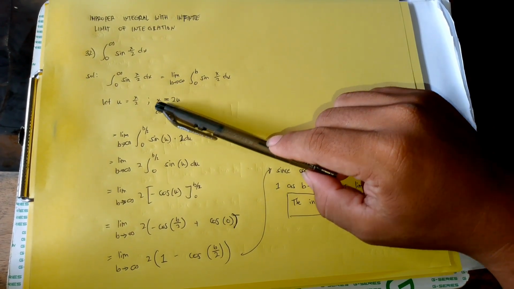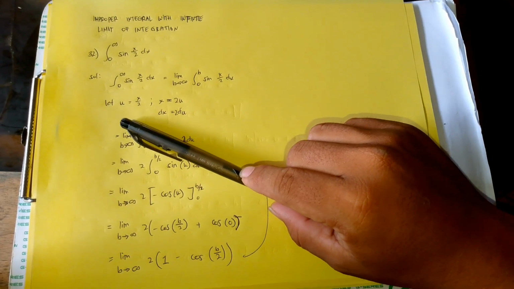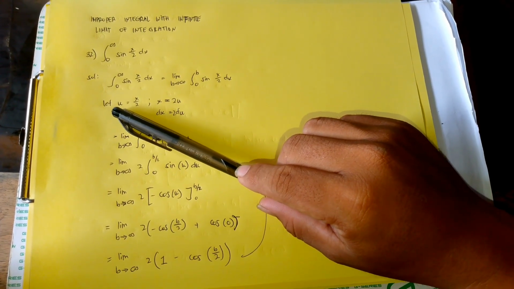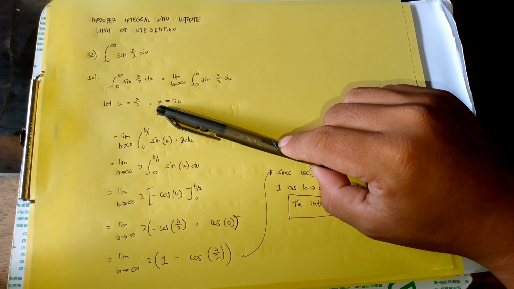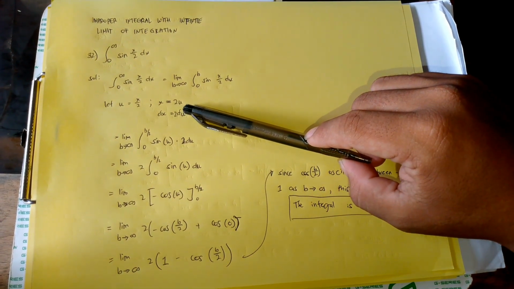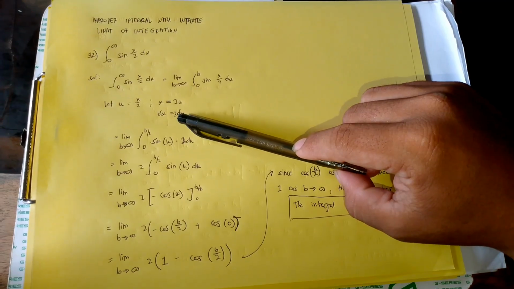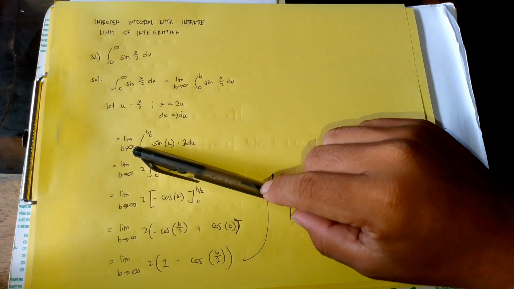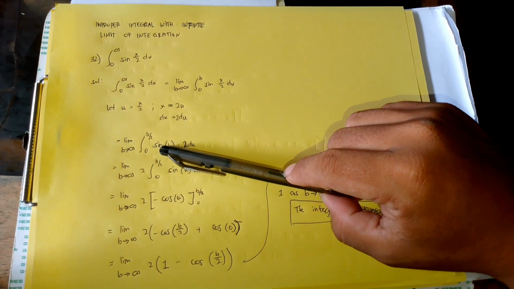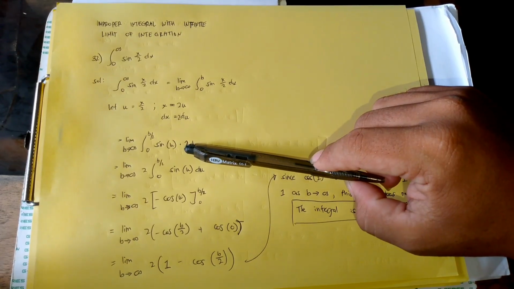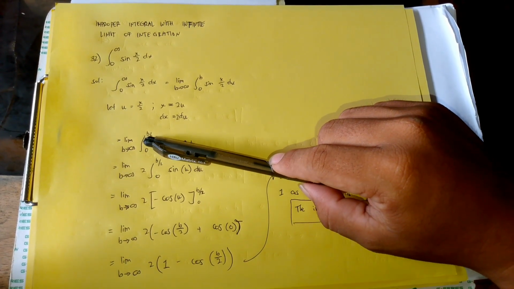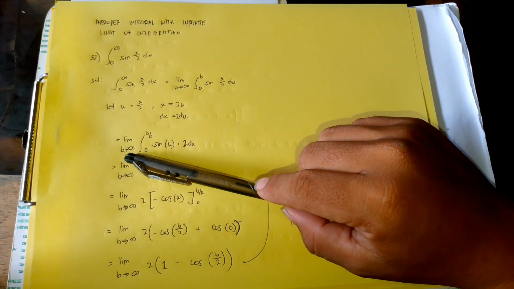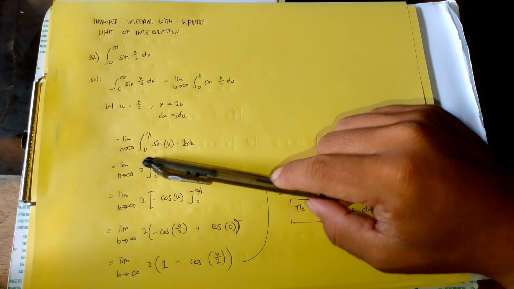So we use u substitution. Let u equal x over 2, so x is equal to 2u and dx is 2 du. So it becomes the limit of the integral of sine u times 2 du with boundaries of 0 to b over 2 as b approaches infinity.